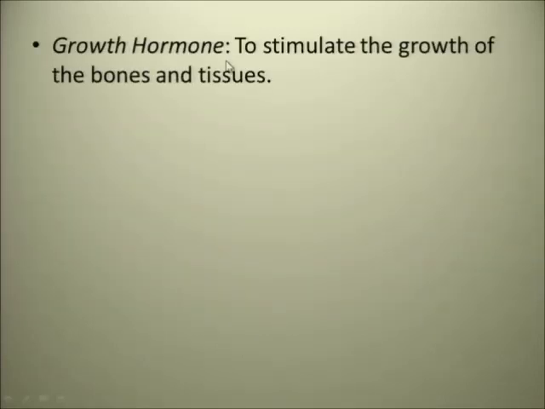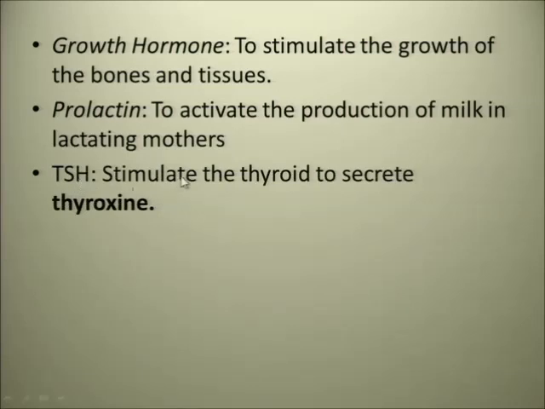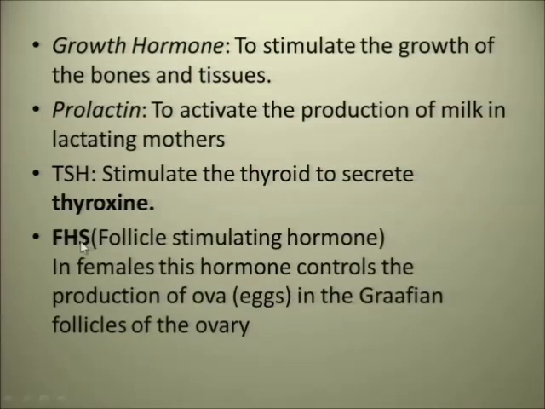So let's see then what the growth hormone does. It stimulates growth of the bones and the tissue, so it's for skeleton growth, etc. Prolactin activates the production of milk in lactating mothers. TSH stimulates the thyroid to secrete thyroxine. Somewhere we are going to learn that the thyroid and the pituitary gland have a negative feedback response with one another. Then FSH, follicle stimulating hormone, in females.